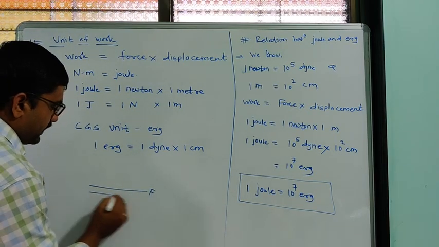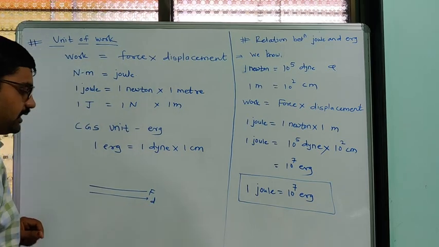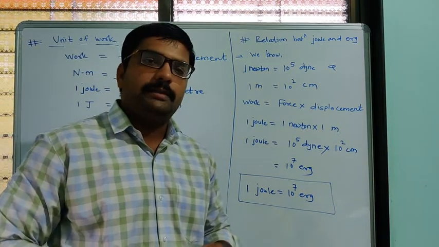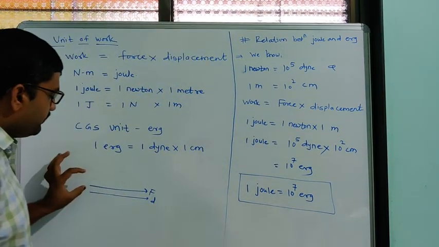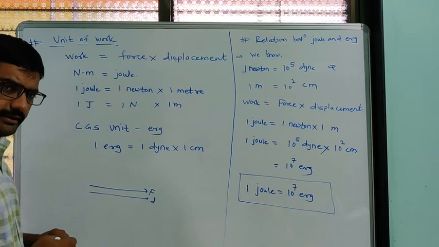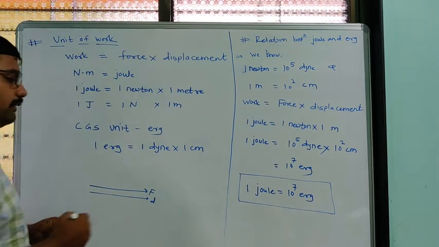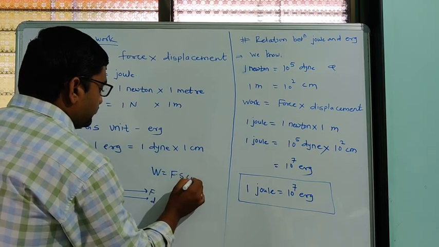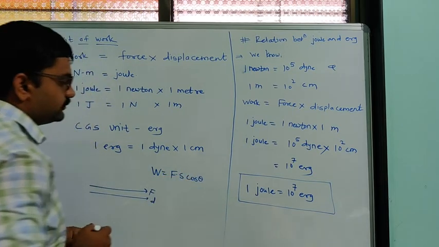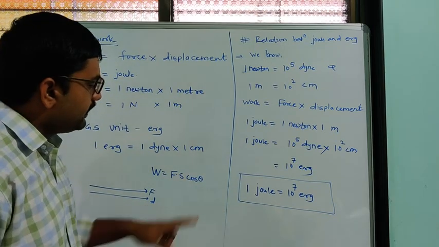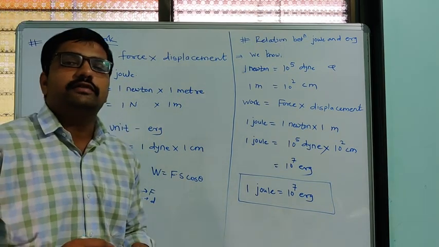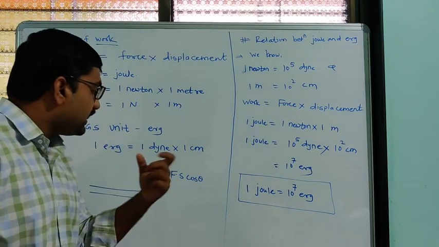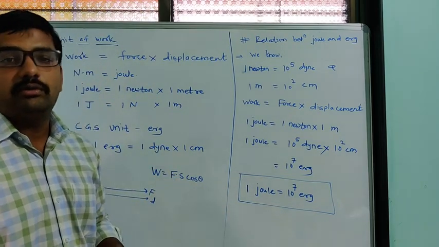If there is some angle between force and displacement, then the formula of work done becomes F into S cos theta, where theta is the angle between force and displacement. This cos theta decides how our work will be.